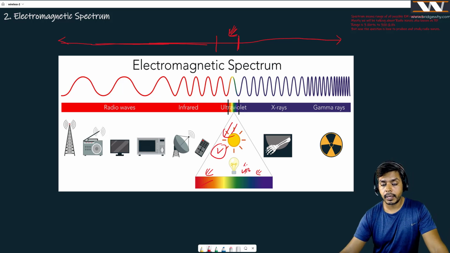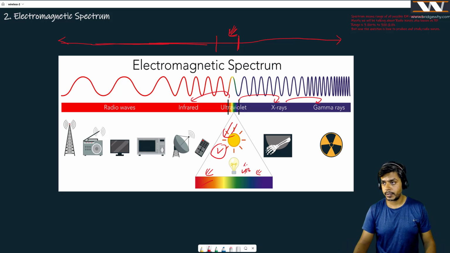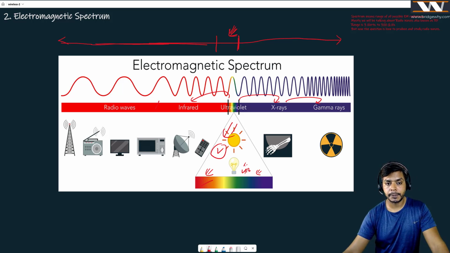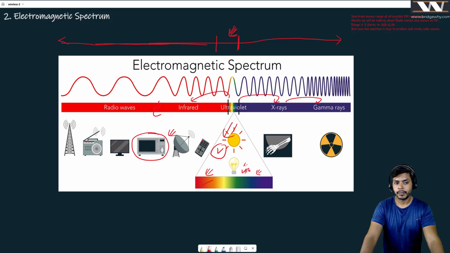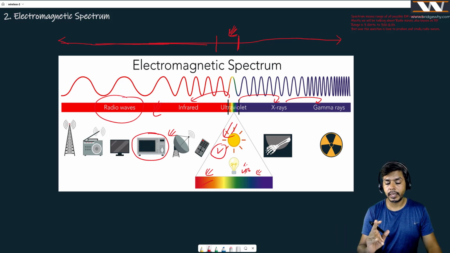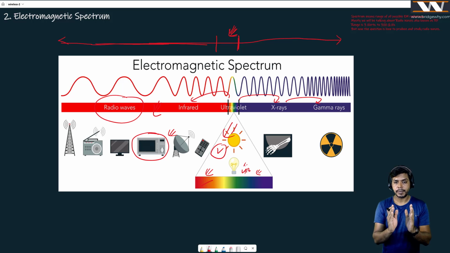For example, there are other types of energy, which are X-rays, gamma rays, infrared rays. You must have used your remote control, right? If you press a button, something comes out of it. You can't see it, but it does its function. It can control your TV. That is your infrared rays. If we talk about microwaves, whatever microwave you see at your home, it is working on this principle. If we talk about communication, communication happens over radio waves, and believe me, you cannot see them. You can see only a limited portion of this spectrum, which is the visible light. Apart from this, you cannot see the rest.